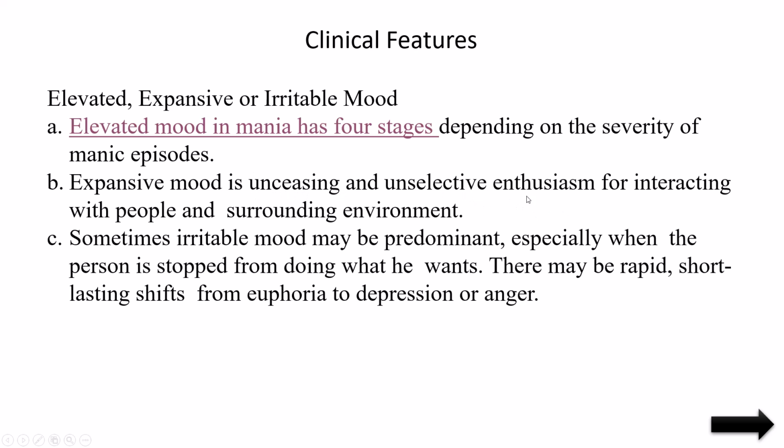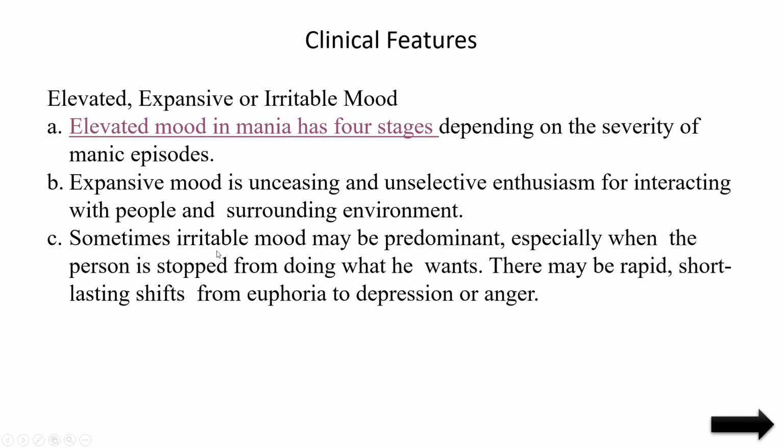Unceasing and unselective. Unselective, because we have some selectiveness when we celebrate. If we see our parents, we will be happy. If we see our enemy, we will be sad, or we will go away. That type of selectiveness will not be there in their activities. In interacting with people and the surrounding environment, there is no stopping or controlling of his activity. So that is expansive mood.